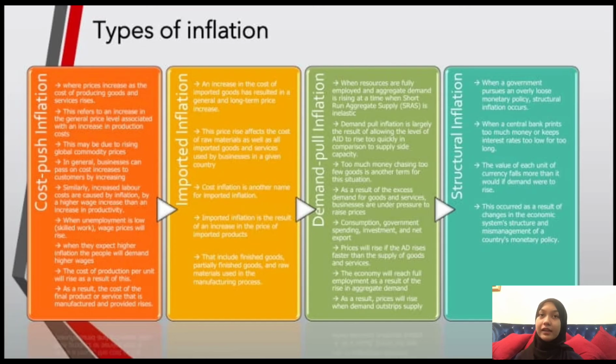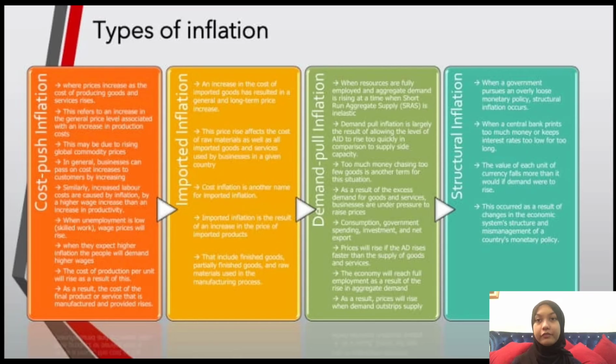Imported inflation is an increase in the cost of imported goods that has resulted in a general and long-term price increase. This price rise affects the cost of raw materials as well as all imported goods and services used by businesses in a given country. Cost inflation is another name for imported inflation. Imported inflation is the result of an increase in the price of imported products, which include finished goods, partly finished goods, and raw materials used in the manufacturing process.